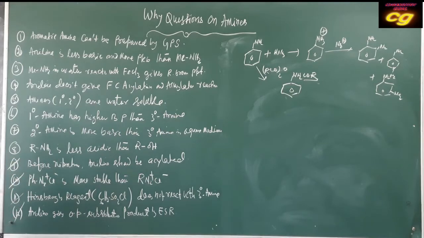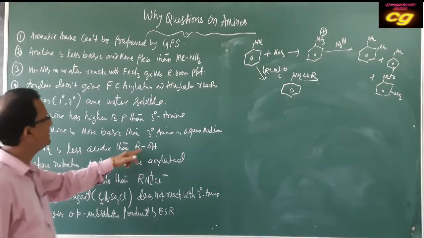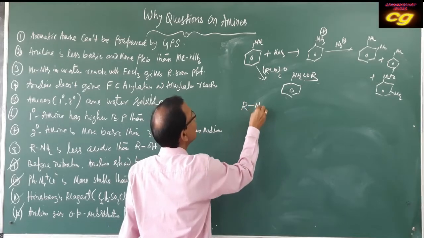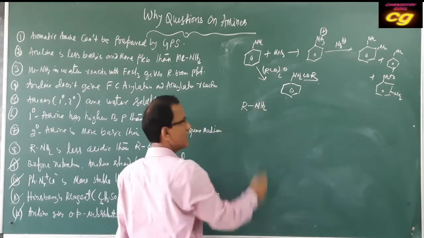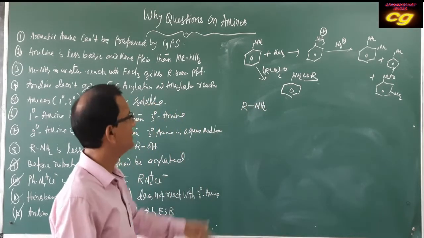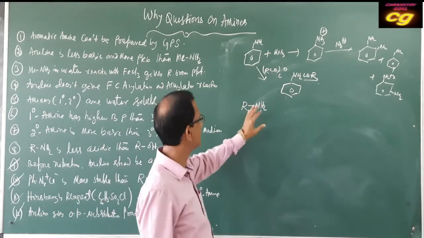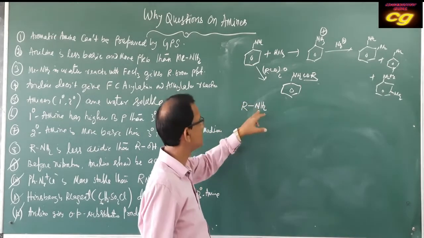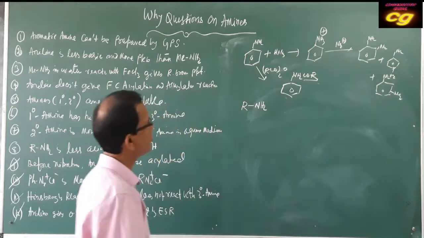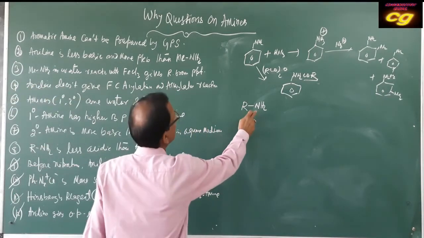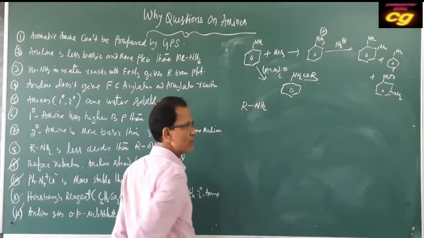Okay, so amine is less acidic than ROH. Why are amines less acidic? Because nitrogen is small in size. As nitrogen is small, the N-H bond is stronger than the O-H bond, and the N-H bond is shorter than the O-H bond.